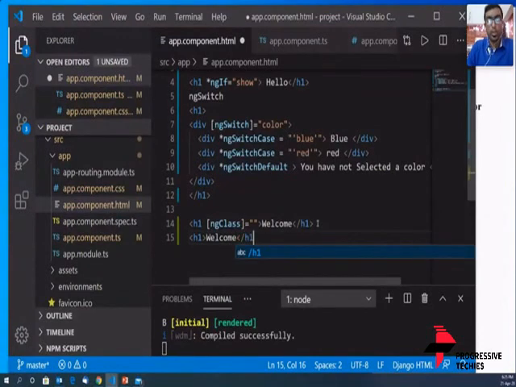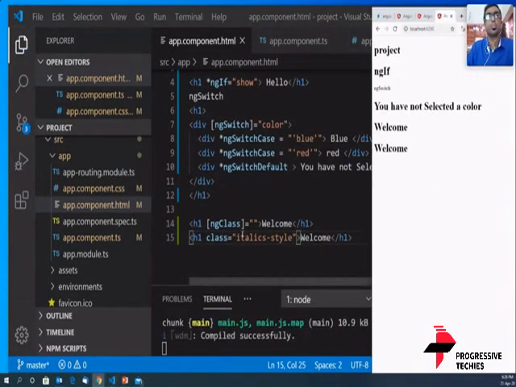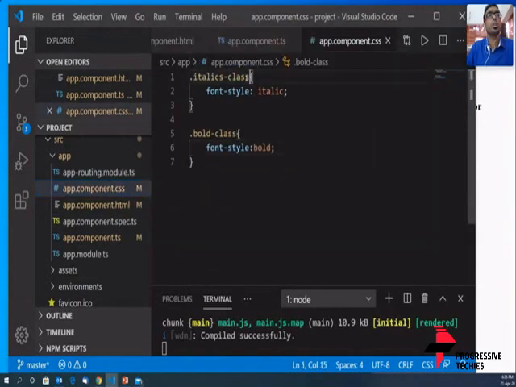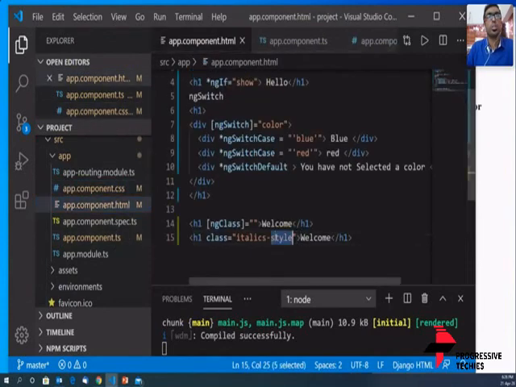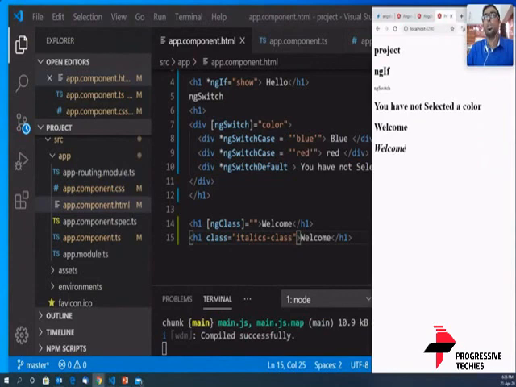Let's do it in the HTML way. If we need class equal to the italics class, we'll see what happens. So we're going to call that here. It was not style, it was class, and then save it and see how it came out. It became italics. So what happened here? It's normal HTML. We are simply applying the italics class to welcome, and Angular is working with it. It has no issues.